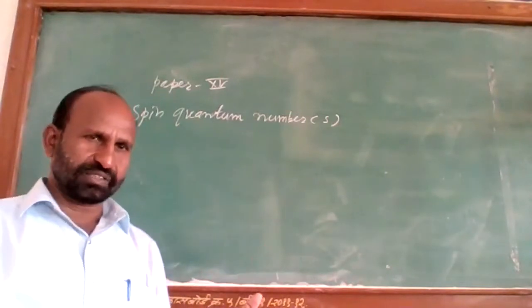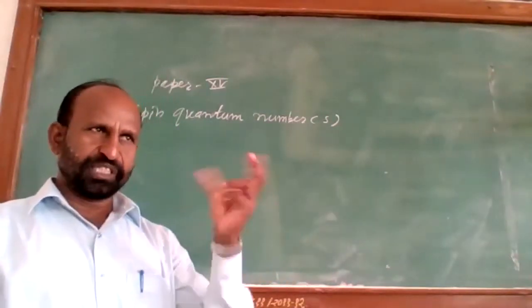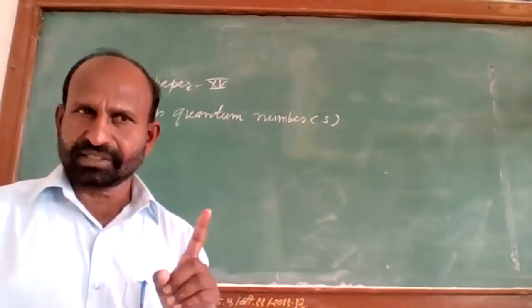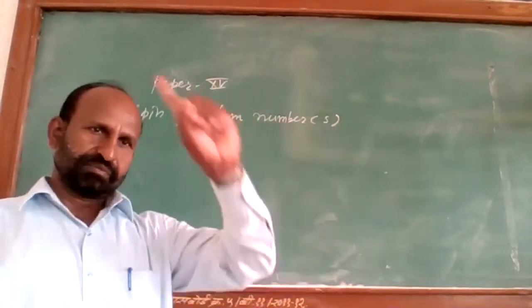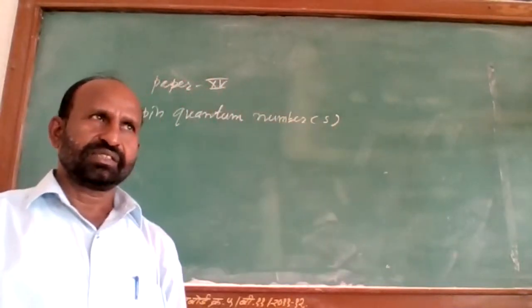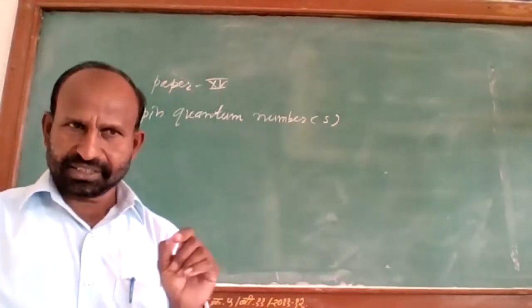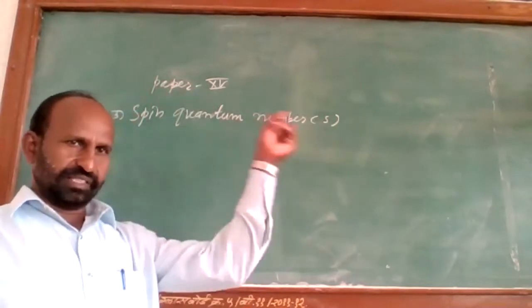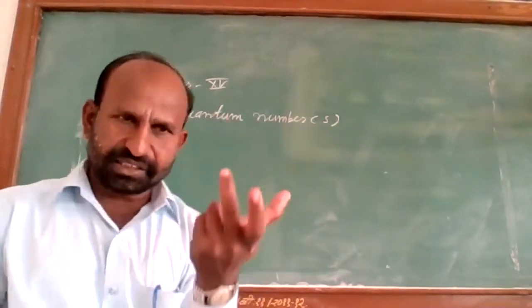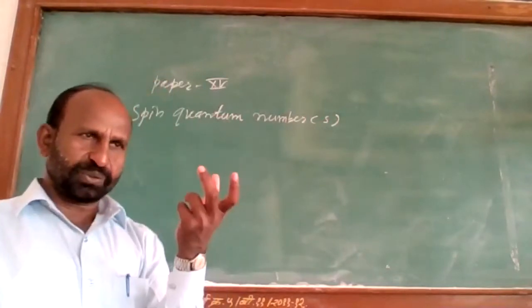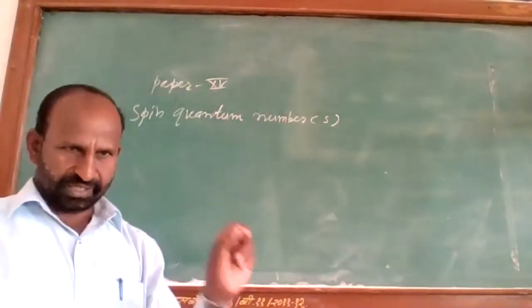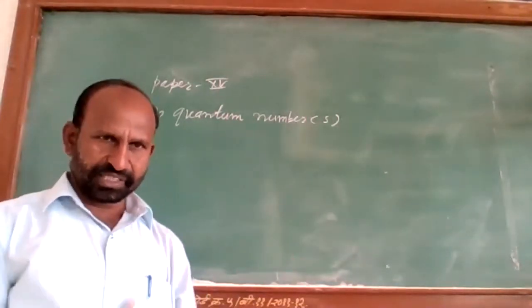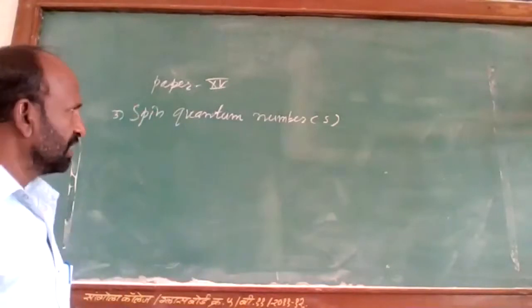So day and night occur due to the spin motion of the Earth. And within 365 days, Earth completes one rotation around the sun.